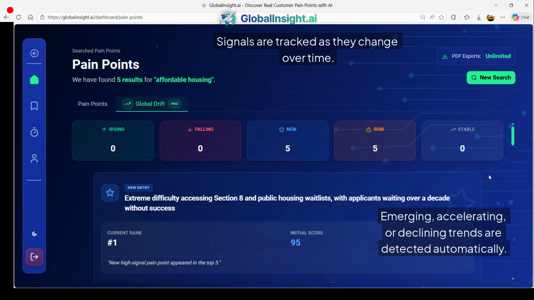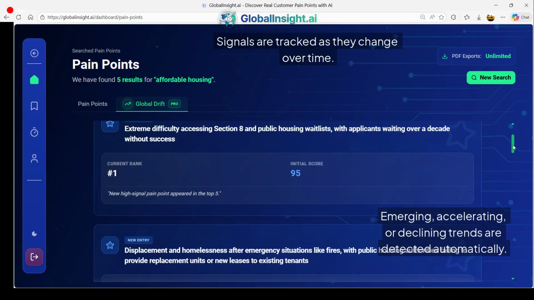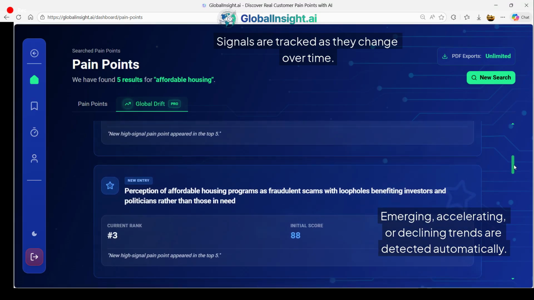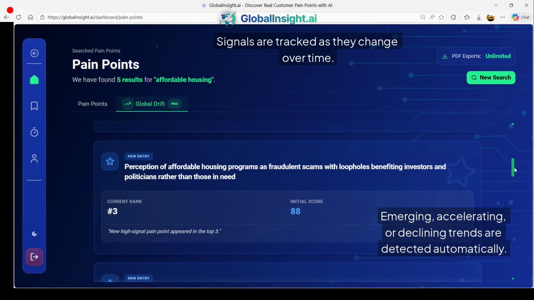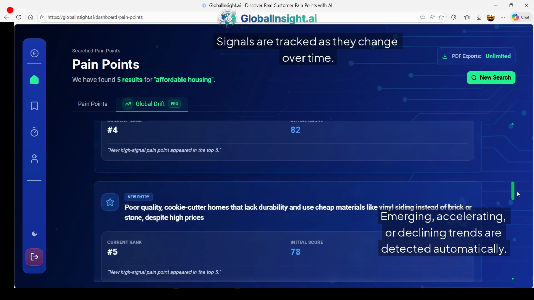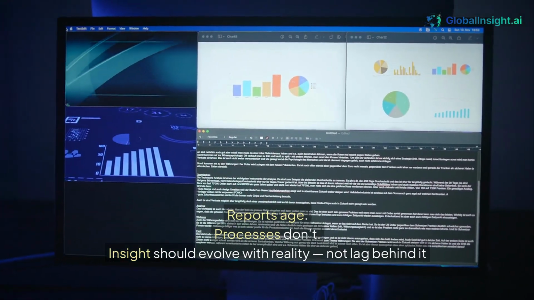Global Insight doesn't just capture a snapshot. It tracks how signals move, highlighting what's emerging, accelerating, or fading. It not only visualizes and tracks your results, but also consolidates everything into a single downloadable PDF, all from a single search. Reports age. Processes don't.